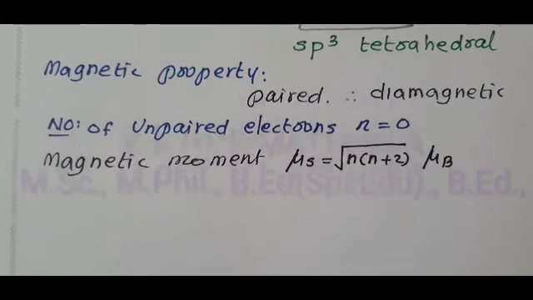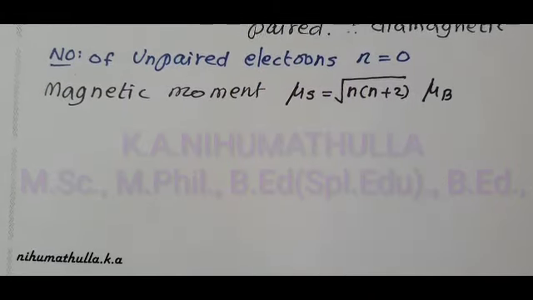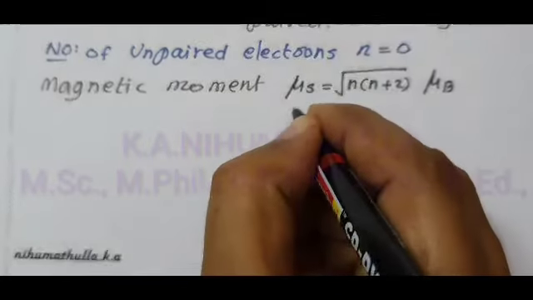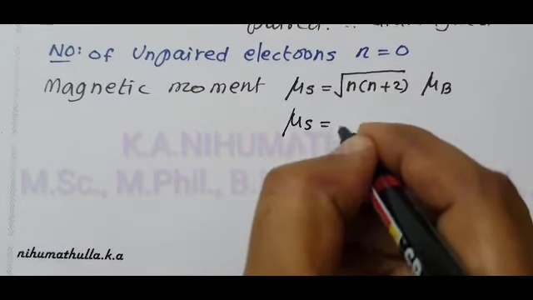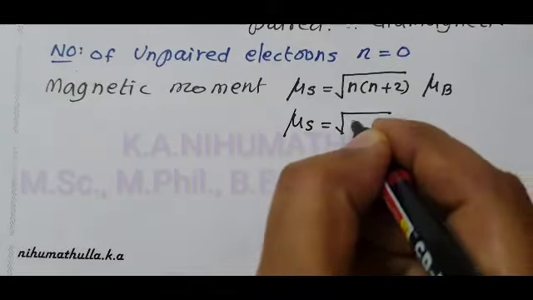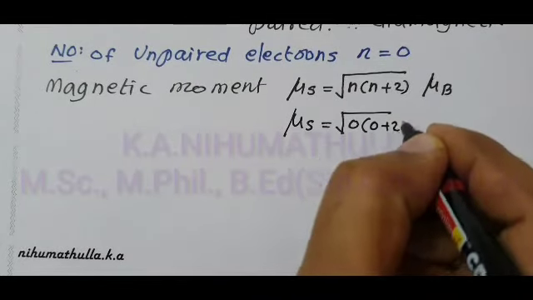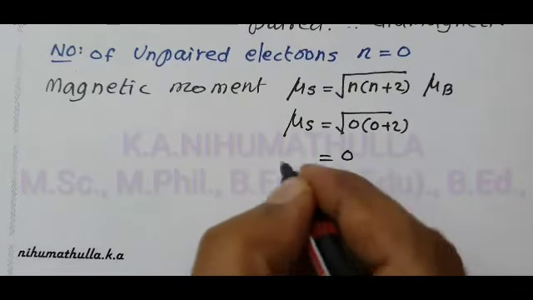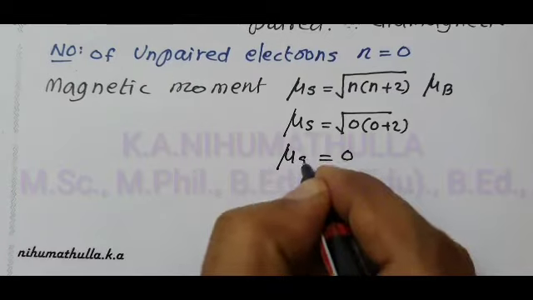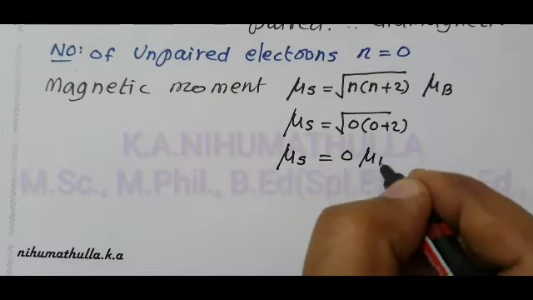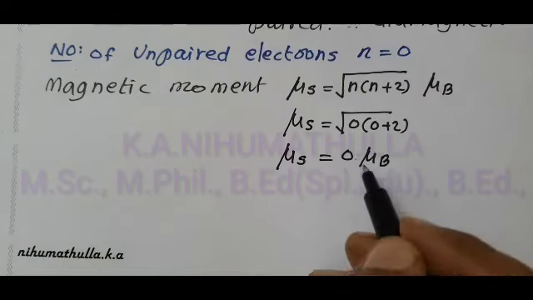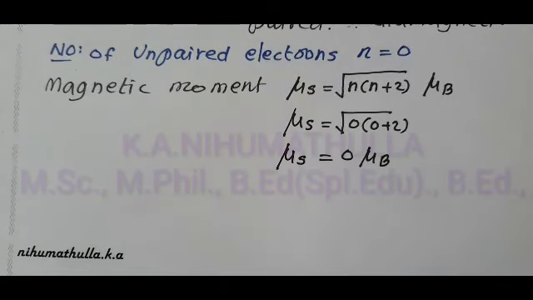So when you substitute the n value in this formula, mu s equal to root of 0 into 0 plus 2, that is equal to 0. Spin only magnetic moment equal to 0 Bohr magneton.